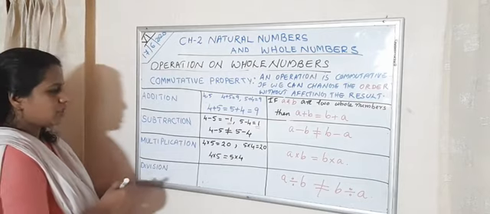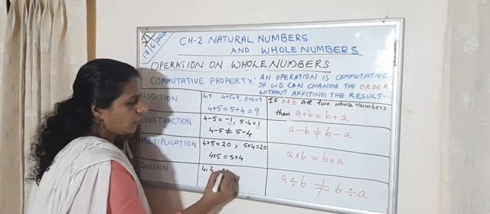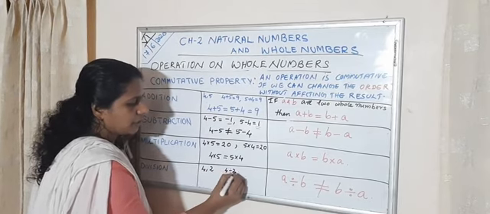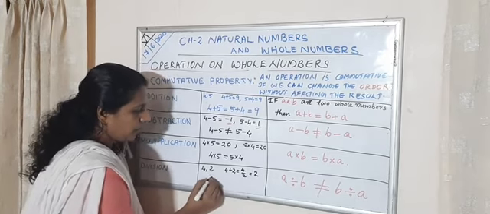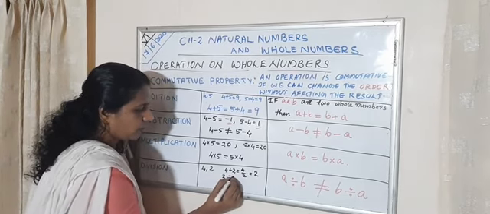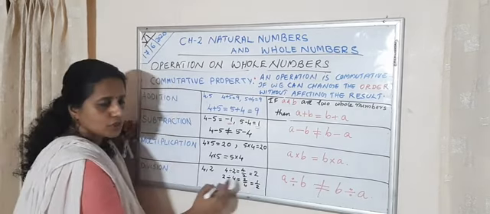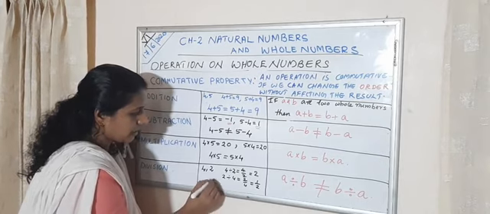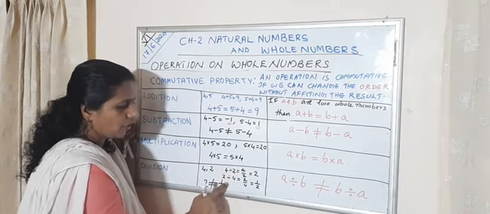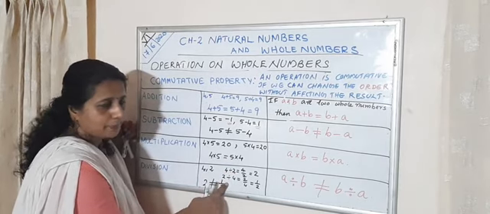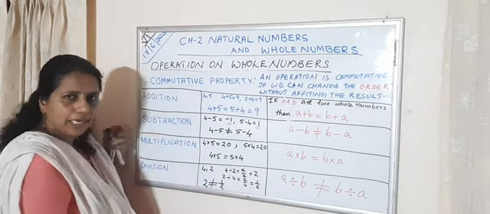In the case of division, take another example, 4 and 2. Then 4 divided by 2 is equal to 4 by 2, which is equal to 2. But 2 divided by 4 is equal to 2 by 4, which is equal to 1 by 2. So 2 is not equal to 1 by 2. That is, 4 divided by 2 is not equal to 2 divided by 4. A divided by B is not equal to B divided by A.